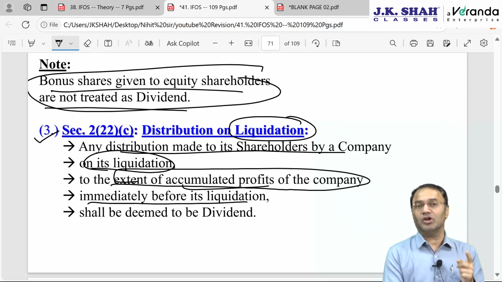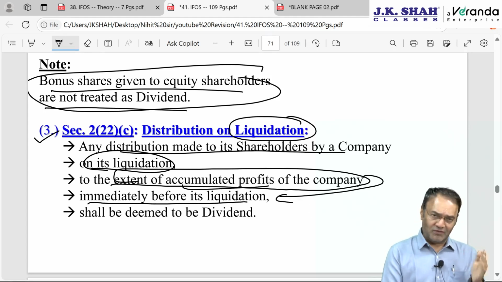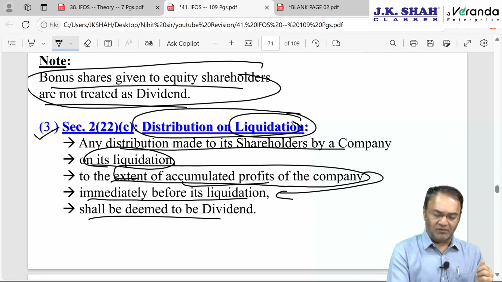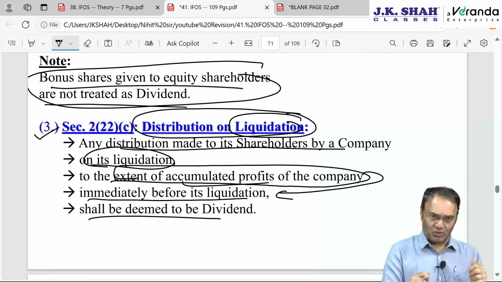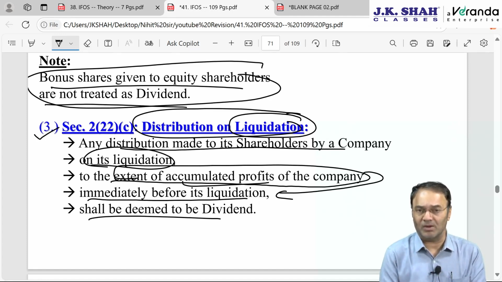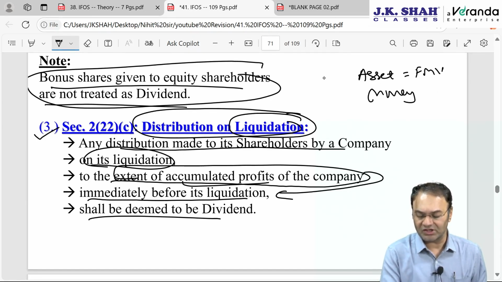Accumulated profits as on which date? As on the date of liquidation, or simply immediately before liquidation, will be deemed as dividend. This liquidation-related part, we had a discussion in the capital gain chapter also. If as a result of liquidation, you are the shareholder and you receive from the company some asset, you pick up FMV, and if you receive money, the money has its own monetary value. Say the asset FMV is 13 lakhs and you receive a cheque of 12 lakh, total 25 lakhs is received.